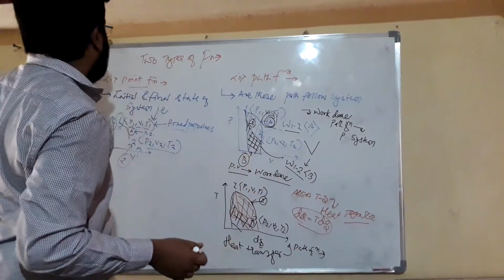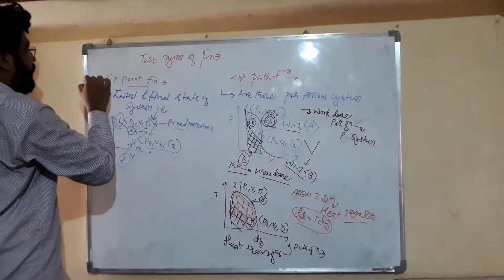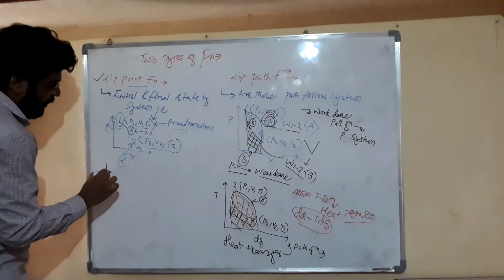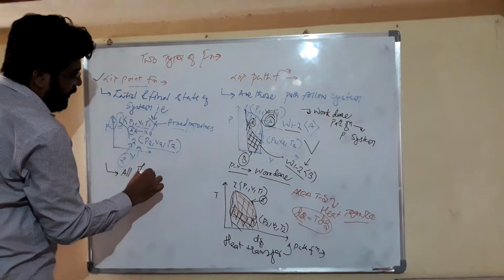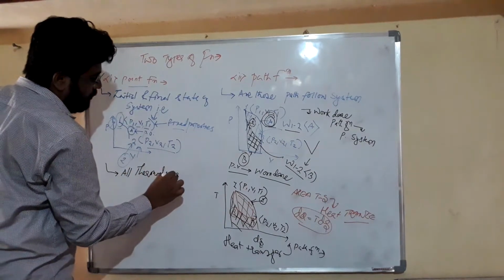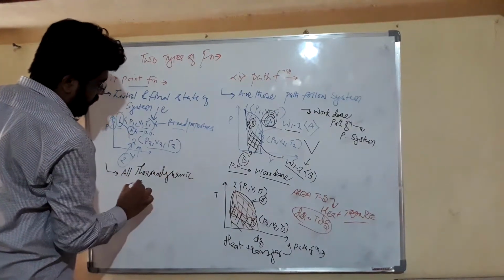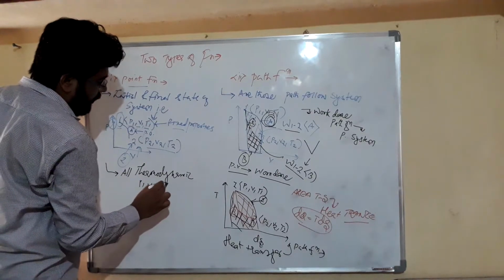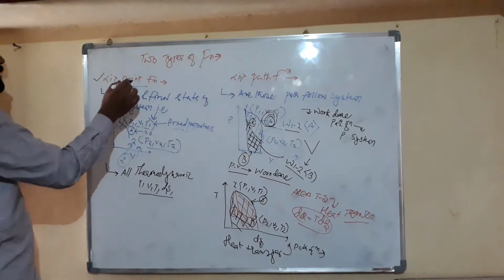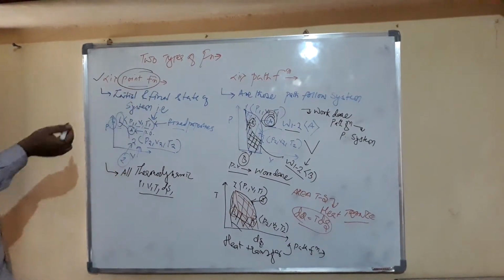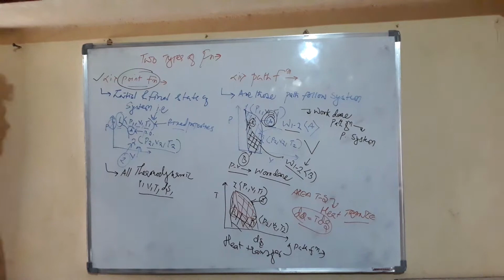Now friends, what are the examples of point function? Dear friends, all thermodynamic properties: pressure, volume, temperature, entropy, enthalpy, everything is a point function. Everything depends on the initial and final state of the system.